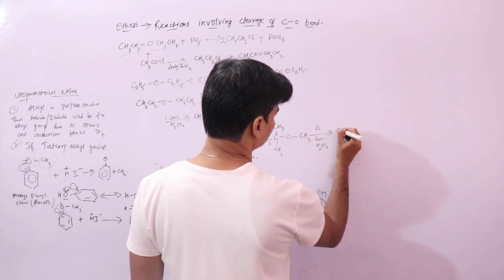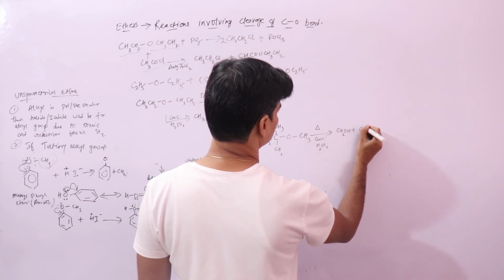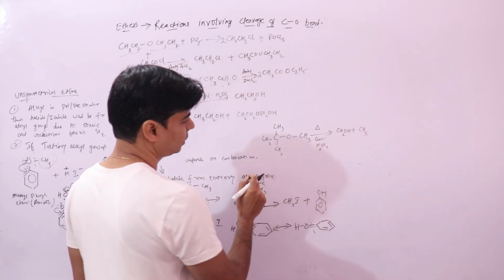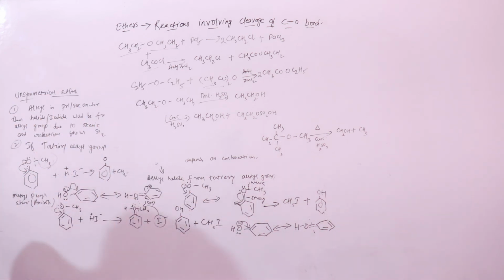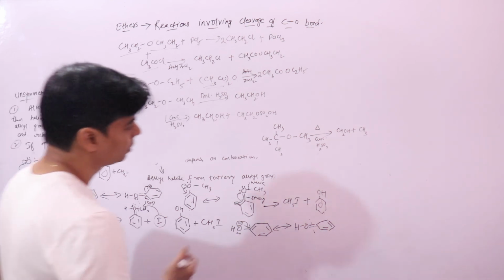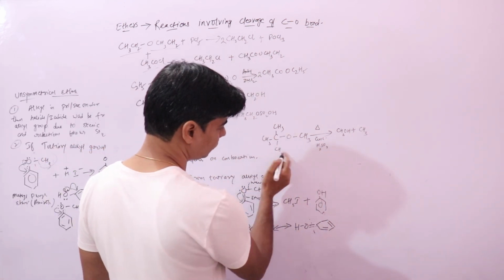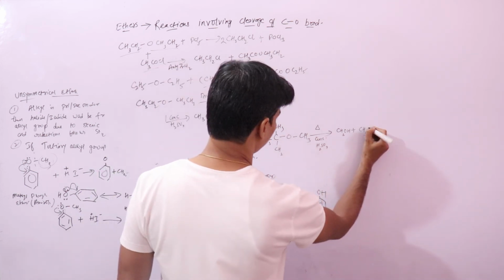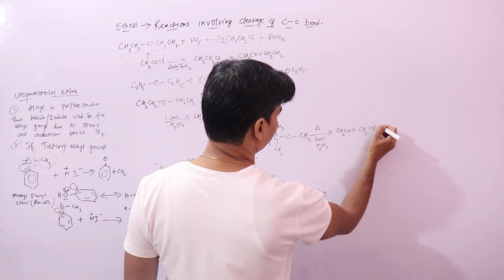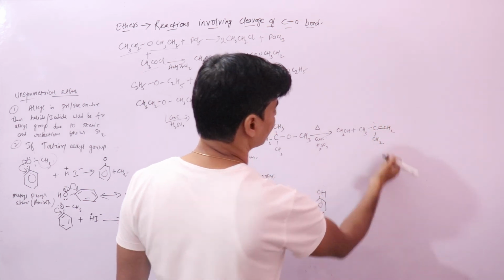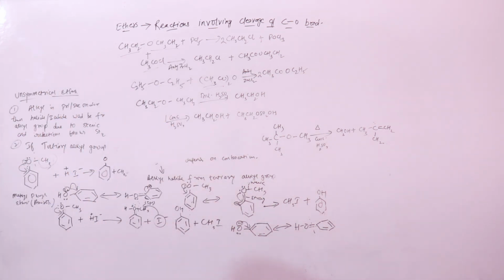It will form CH3OH plus an alkene, where one hydrogen would be removed, from one of the alkyl groups, to form the alkene. I hope this is clear.